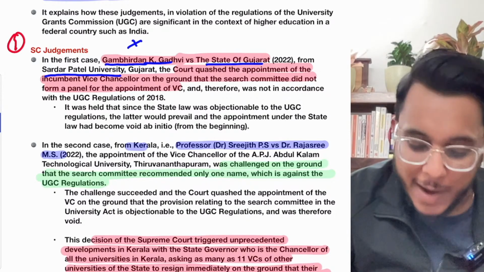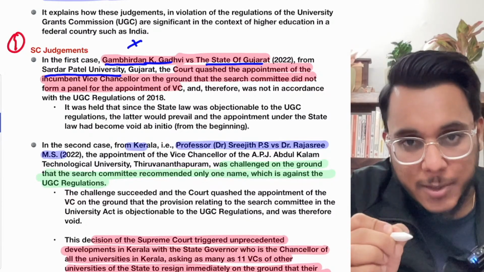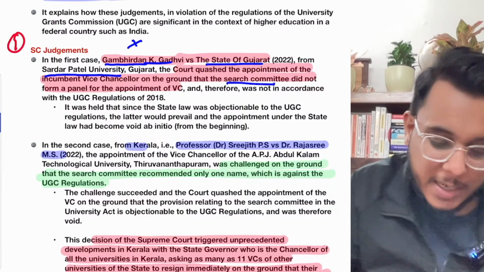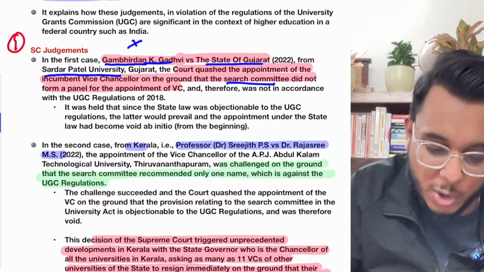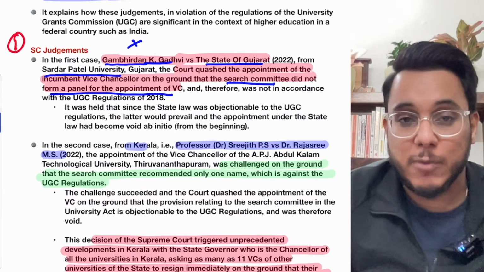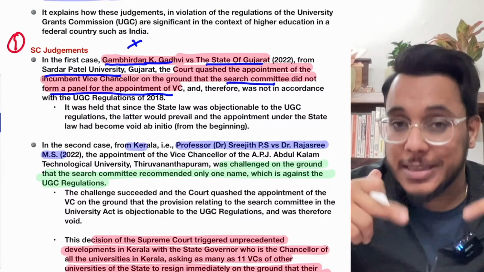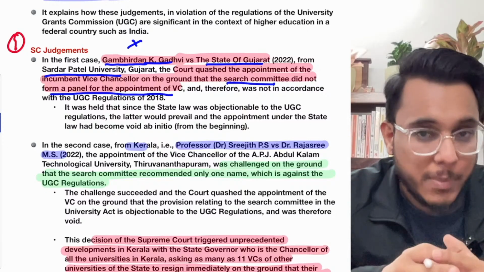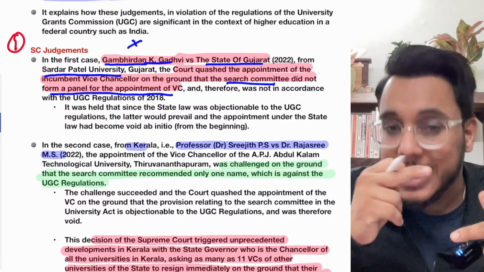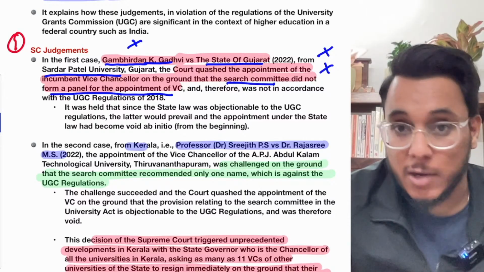Why? The Supreme Court held that the appointment of the Vice Chancellor of Sardar Patel University was done on the basis of a search committee, but this search committee did not form a panel for the appointment of the VC, a dedicated panel that was suggested by the UGC. The panel in that line was not formed, and because that is a breach of the UGC Act, the VC who was appointed has to vacate the office.